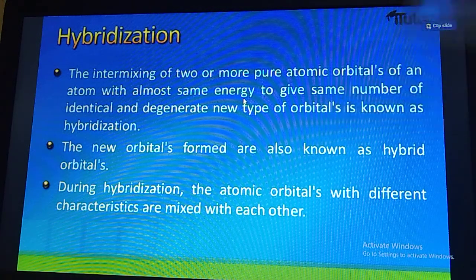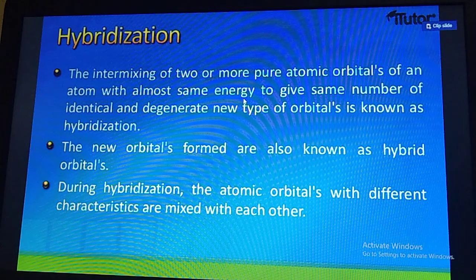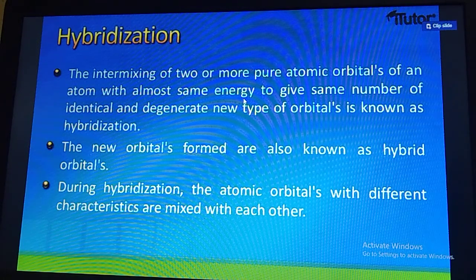The intermixing of two or more pure atomic orbitals of an atom with almost the same energy to give the same number of identical and degenerate new types of orbitals is known as hybridization. So see, students, the first point they are saying is that pure atomic orbitals are going to intermix, having almost the same energy, to give the same number of identical and degenerate orbitals. Degenerate means same energy, students.